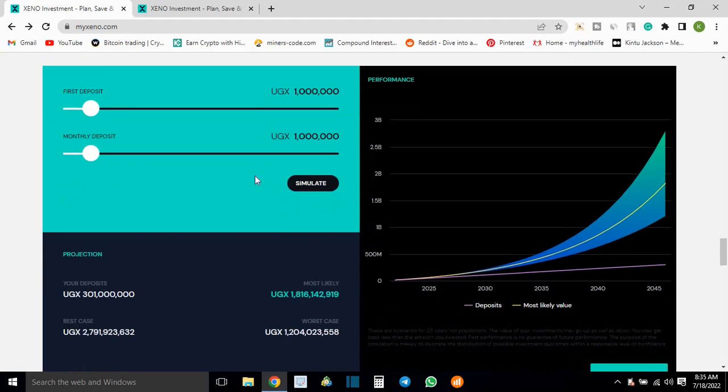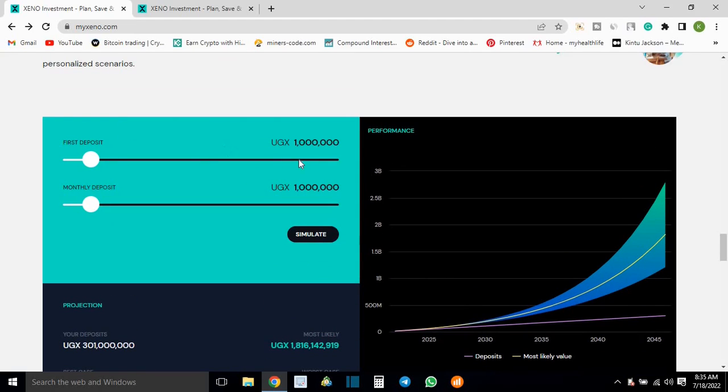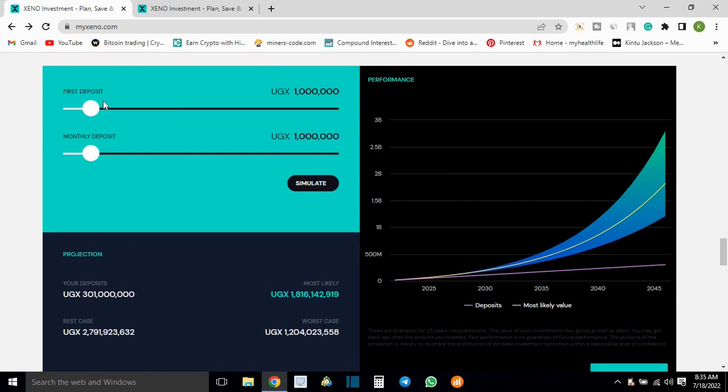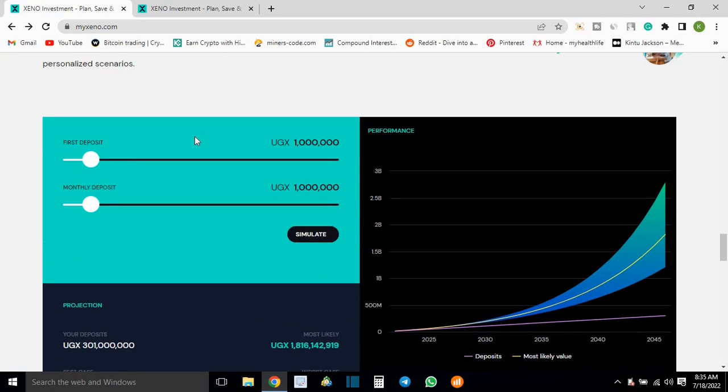And basically I'm going to give you a sample and see how it works, right? So right here you have the digits where you can simulate and see how your money will grow over time. And then right here we have the performance curve that will show you how your money would grow over time, right?